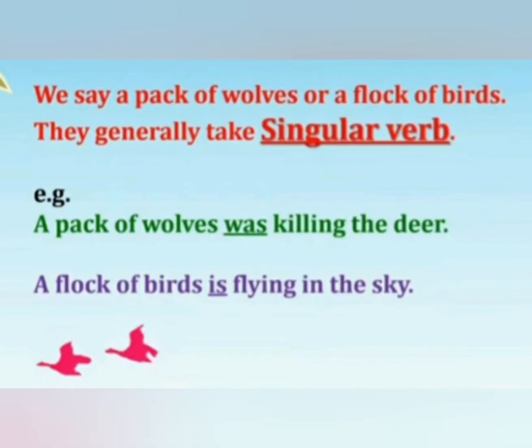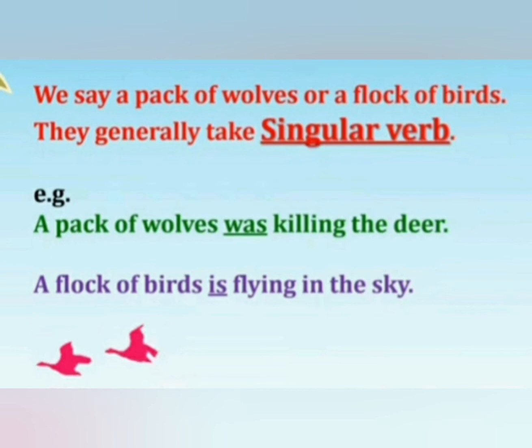Students, here I want to tell you one more thing. When we are talking about collective nouns, we say a pack of wolves or a flock of birds. They generally take singular verb.